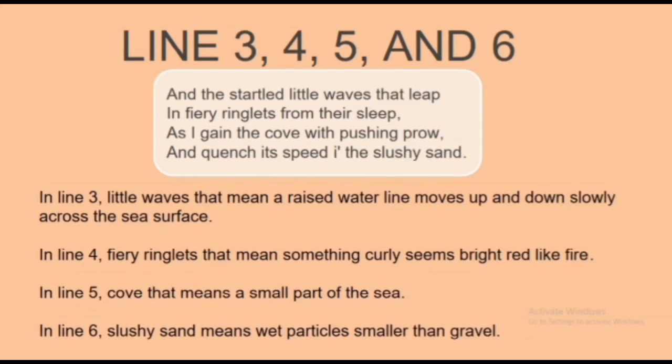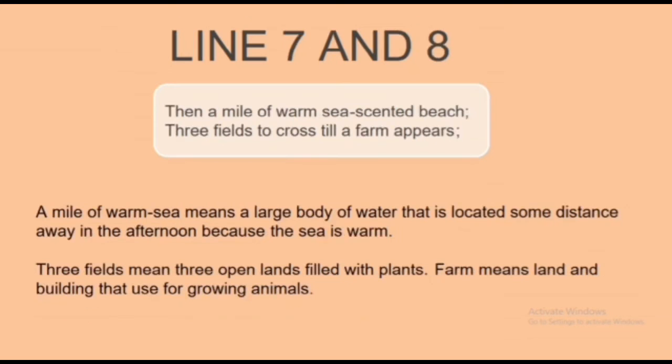Next, lines 3, 4, 5, and 6. In line 3, little waves mean a raised water line that moves up and down slowly across the sea surface. In line 4, fiery ringlets mean something curly that seems bright red like fire. In line 5, cove means a small part of the sea. In line 6, slushy sand means wet particles smaller than gravel.